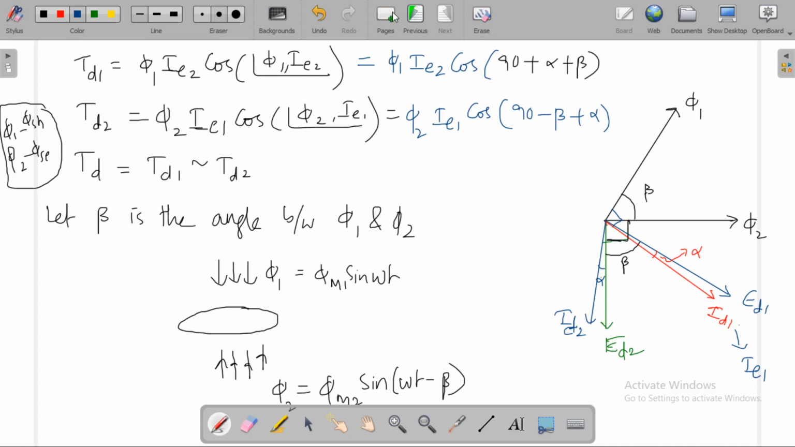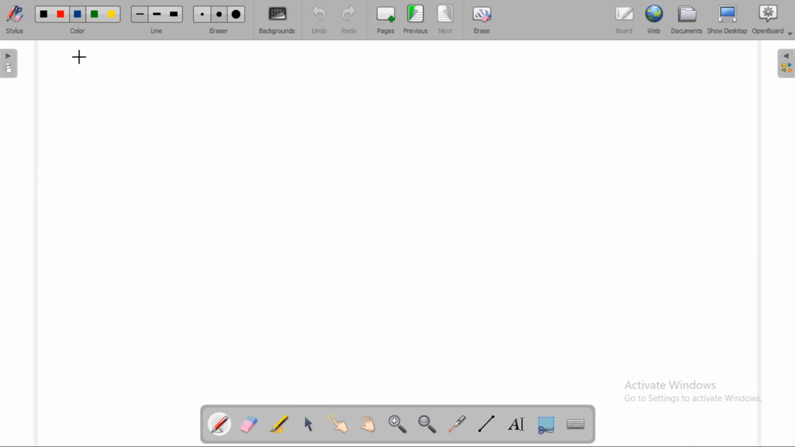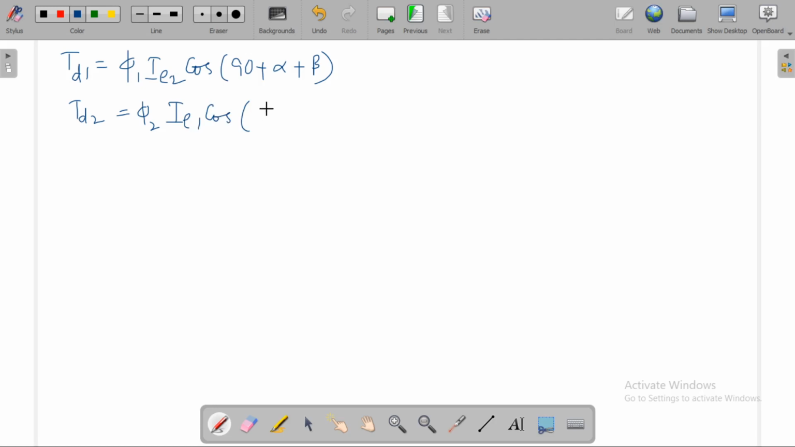Okay, so TD1 is equal to phi 1 IE2, phi 1 IE2 cos of 90 plus alpha plus beta. TD2 is equal to phi 2 IE1 cos of 90 minus beta plus alpha. Okay, 90 plus alpha minus beta. Okay, TD is equal to TD1 difference TD2.